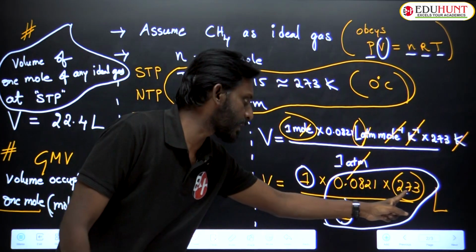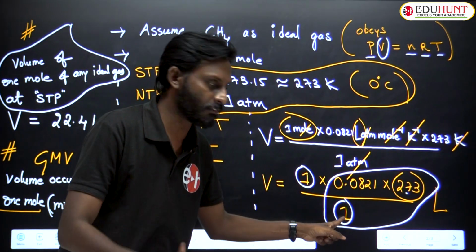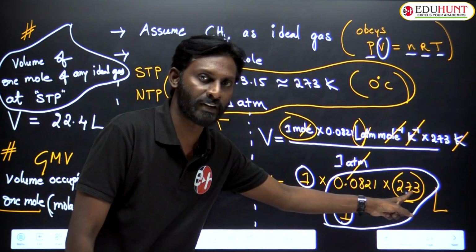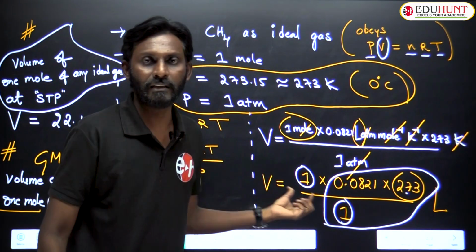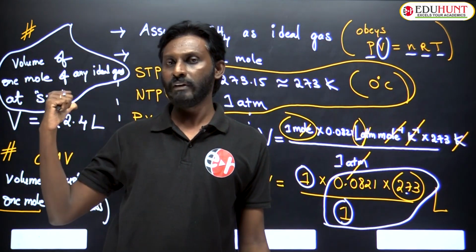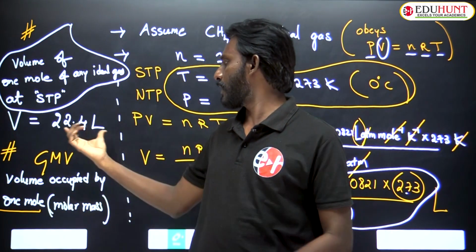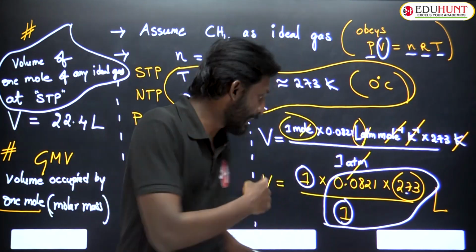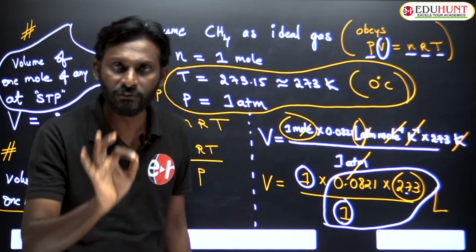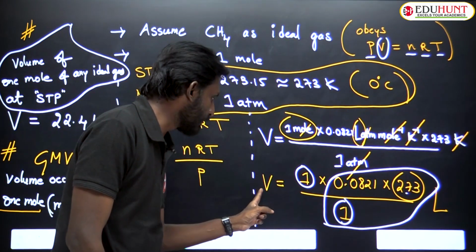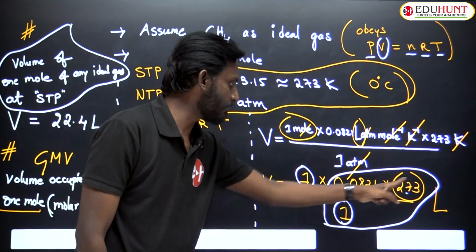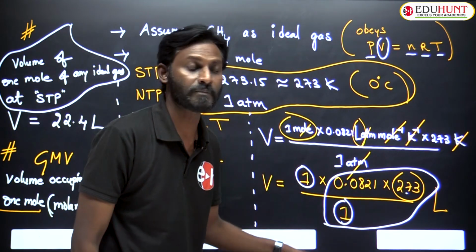If you change the pressure and temperature to different values, you will get a different gram molar volume, but the relation will be the same. Volume will be directly proportional to number of moles when these two are constant.